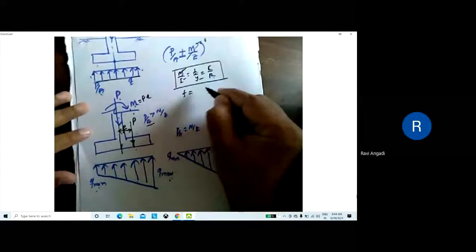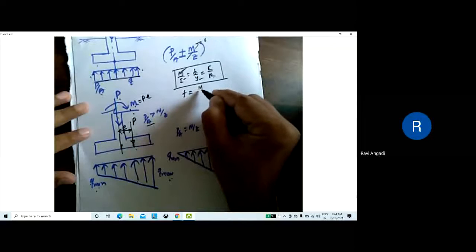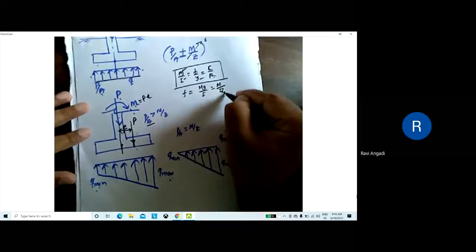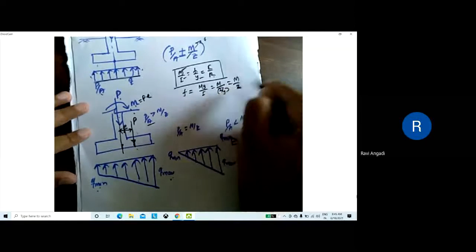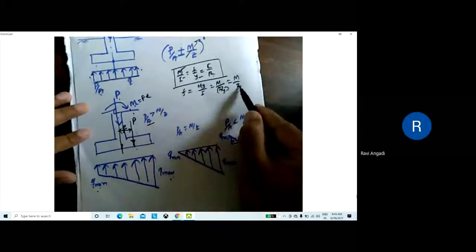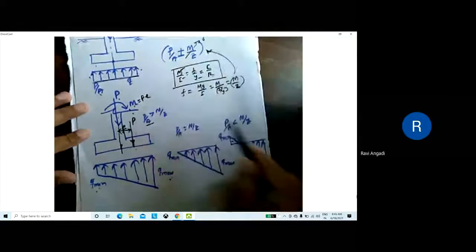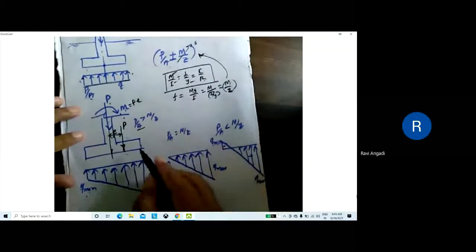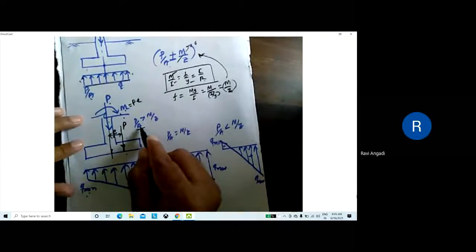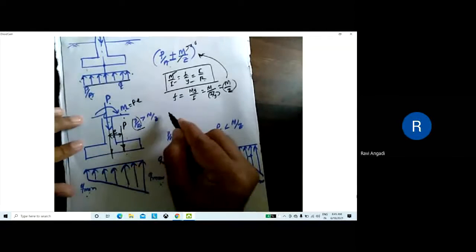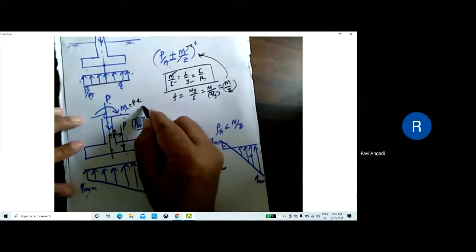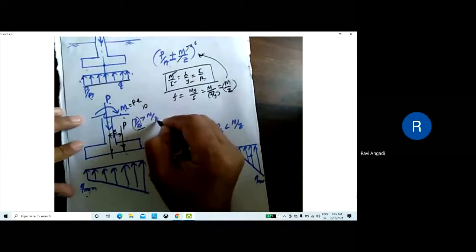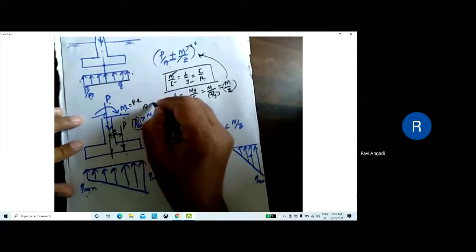Here F equals M into Y divided by I, so we can write M divided by I by Y, where I by Y is nothing but the section modulus Z. That is why I have taken P by A plus or minus M by Z. Suppose the load per unit area P by A is say 10, and M by Z is say 4.